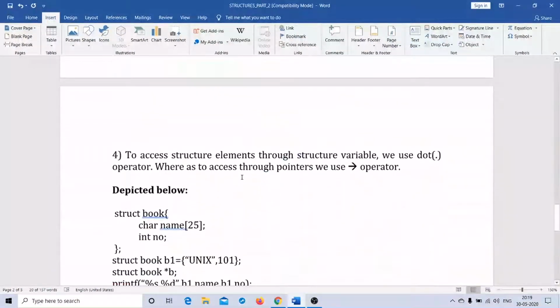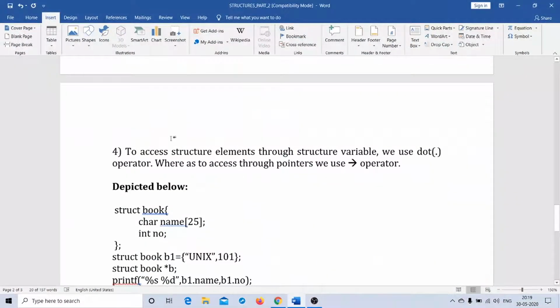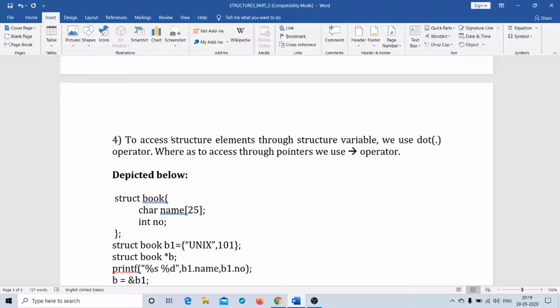Now let us come to the last aspect of it, how to go about accessing structures through pointers. To access structure elements through a structure variable, we have used the dot operator, which we have already seen, and we have made a statement that whenever we use the dot operator, on the left hand side of the dot operator you'll always have a structure variable, and on the right hand side you'll always have a member element.